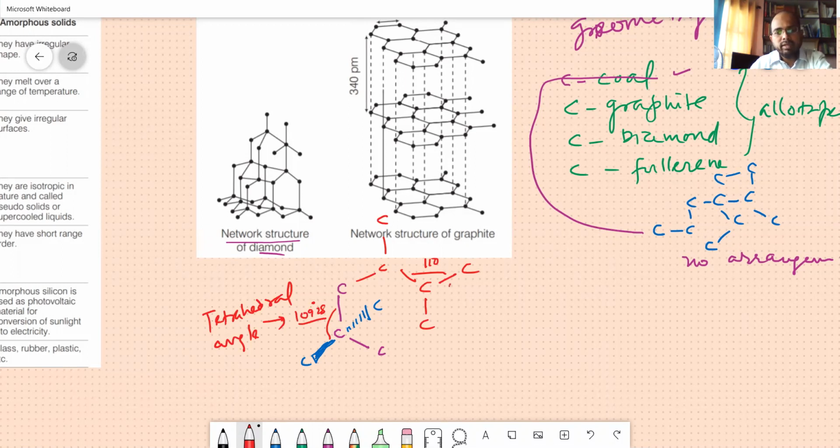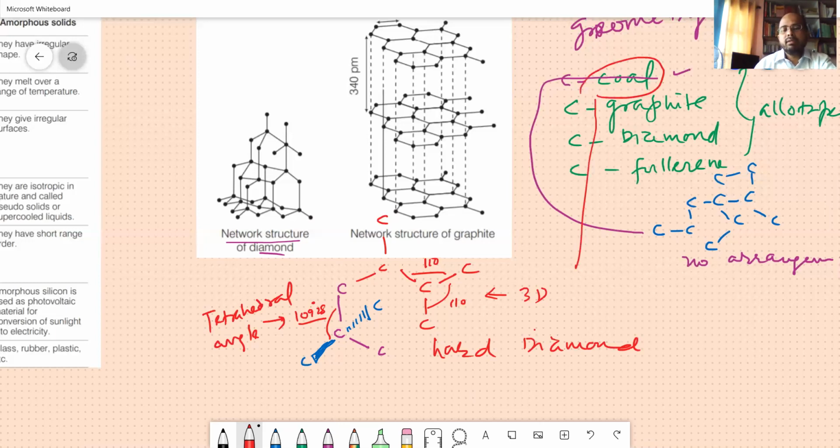All this will be 110 degrees in a three-dimensional manner, which will give rise to something called hard diamond. You know the property of diamond? Now compare coal with diamond.